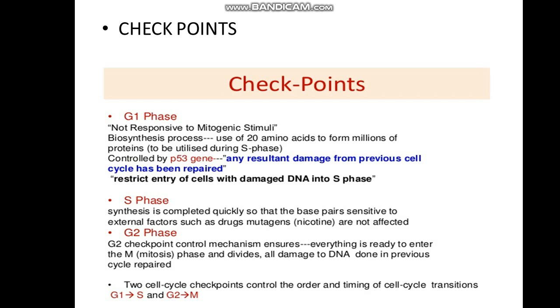If the cell already has certain damage noticed at the G1 phase, then the cell will be arrested at that stage, and it is mostly done by the p53 gene. If the damage is recognized, what happens? It may get repaired, or it will commit suicide, which is known as apoptosis.